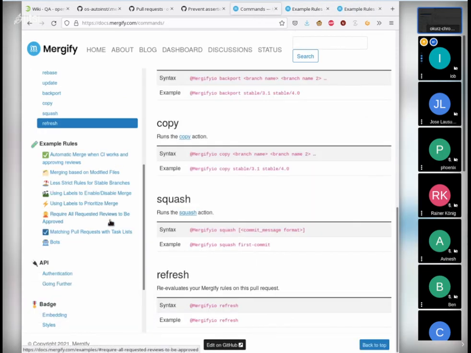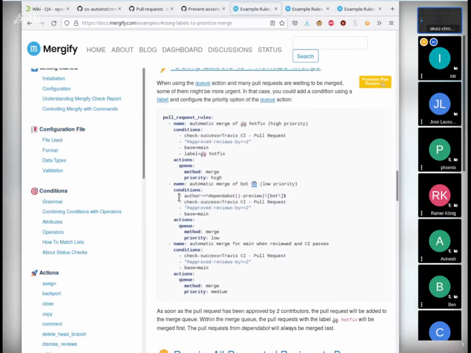I have worked on Gerrit. On Gerrit, when you have on the commit message depend on, it takes the priority of the commit, right? Is it the same or it works differently?